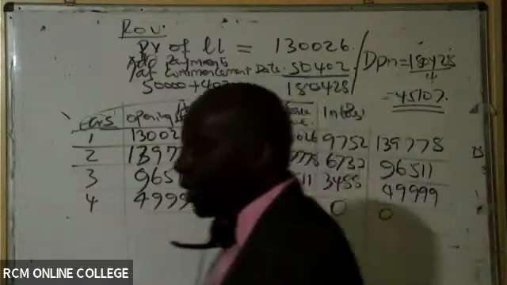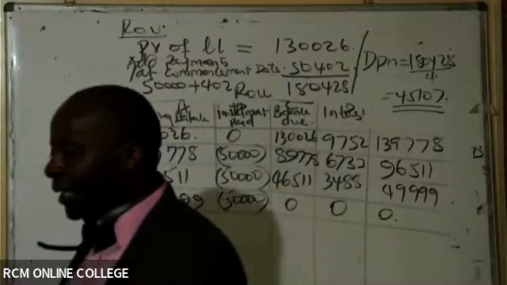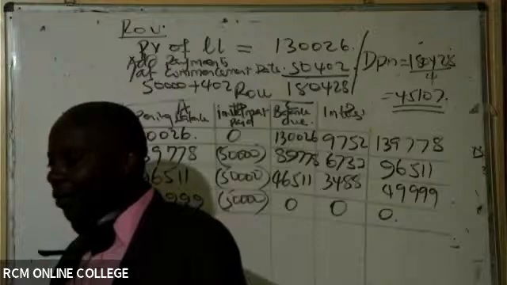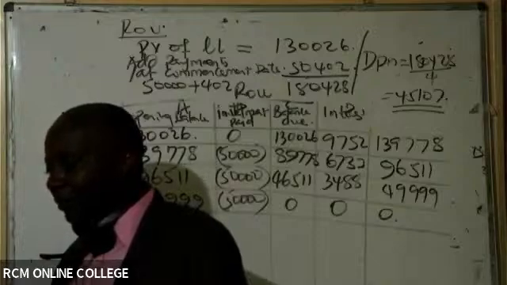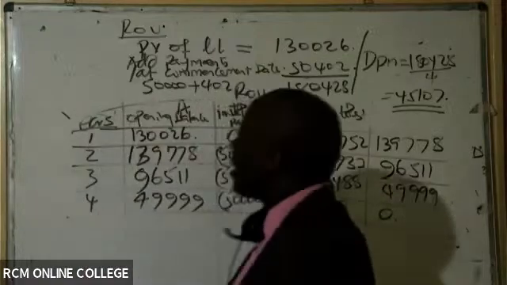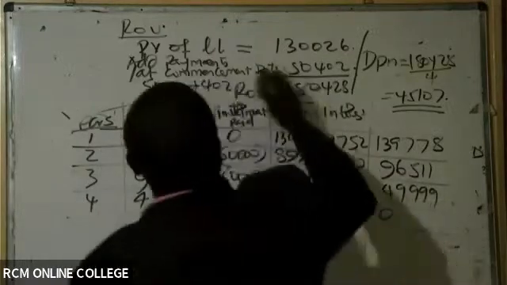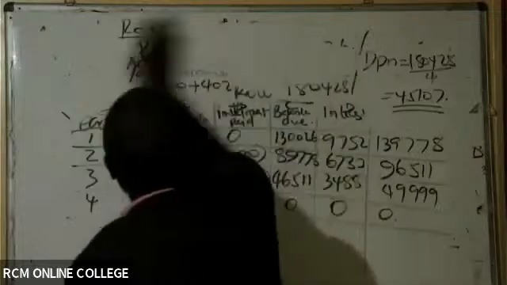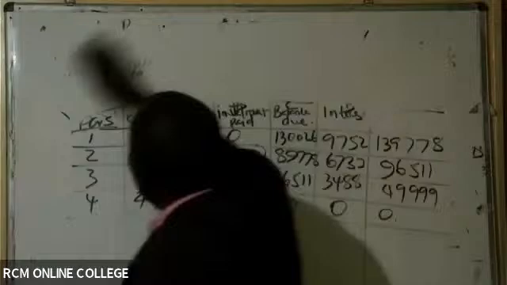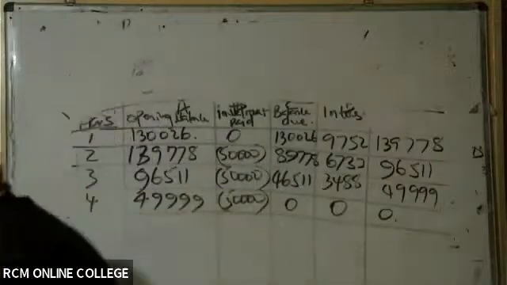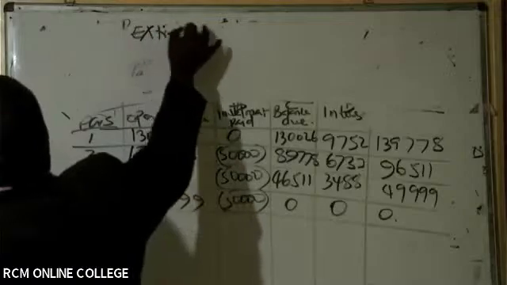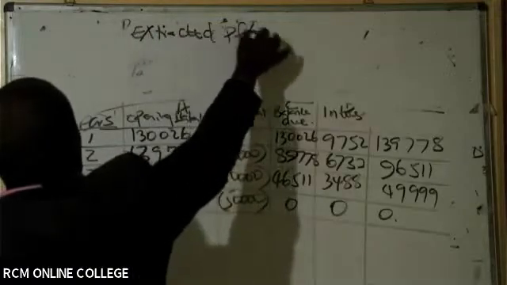Thank you so much. So from there, what do you think will be the next step? Yeah, extract the P and L. We extract the P and L out of this. What figures are we going to take to our P and L? Very easy. So we have here the extracted profit and loss, or extracted income statement.